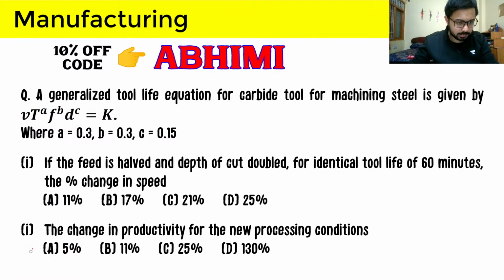So let's see. First of all, it is given that this equation V, T, F, D and K is being given, and here you can see that the value of constant C is less than the value of constants A and B. So from here you can say that the velocity or the tool life is least dependent on depth of cut, because it is raised to the power 0.15 only.